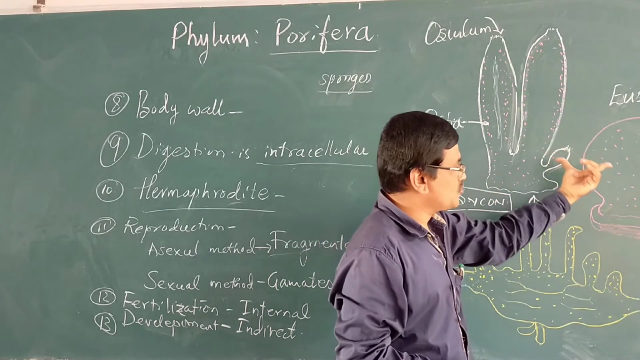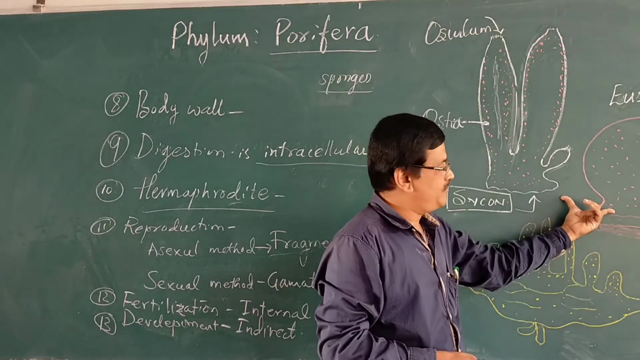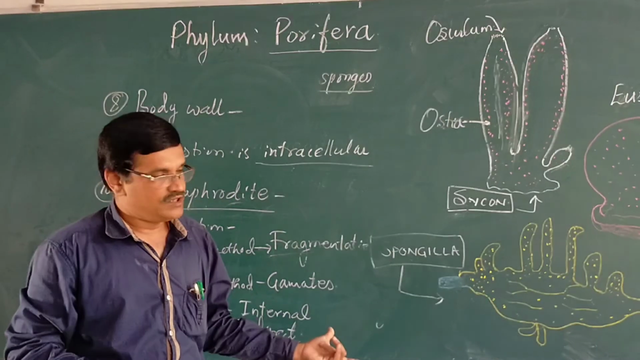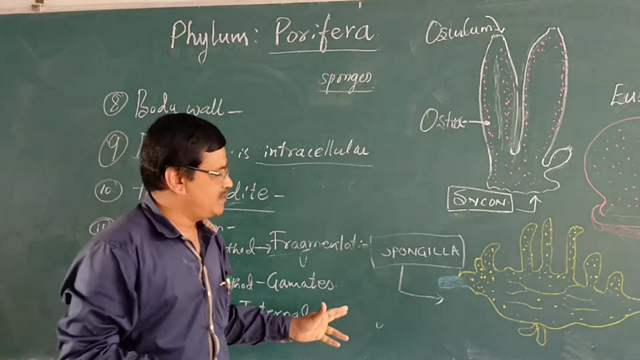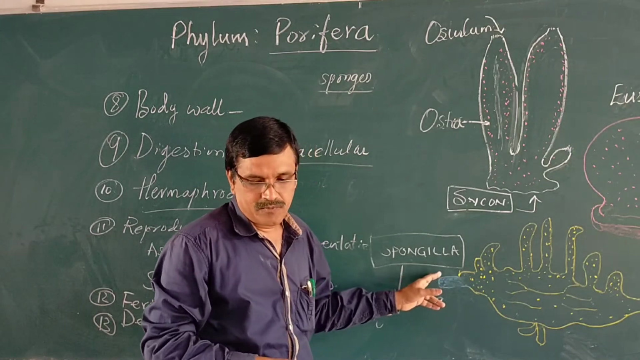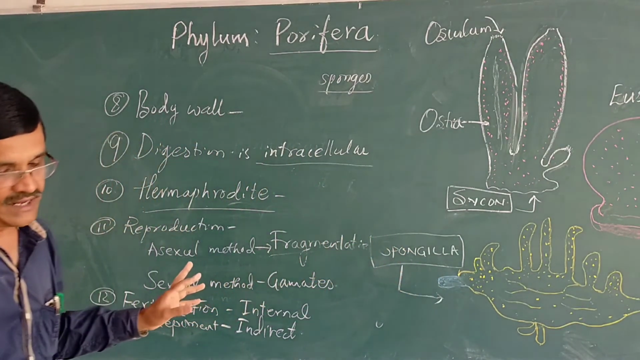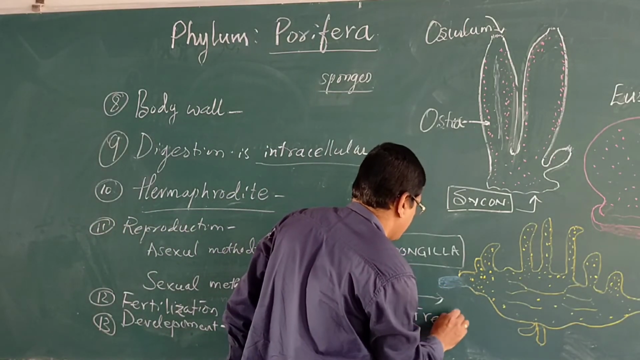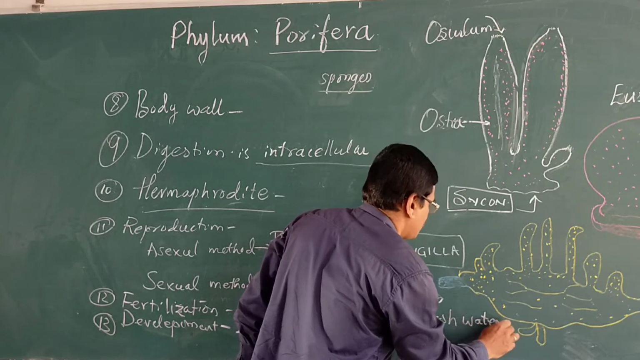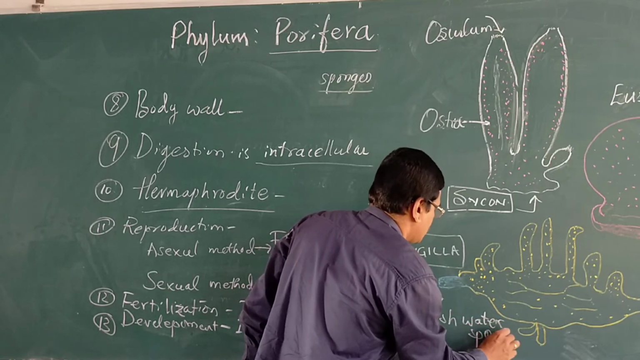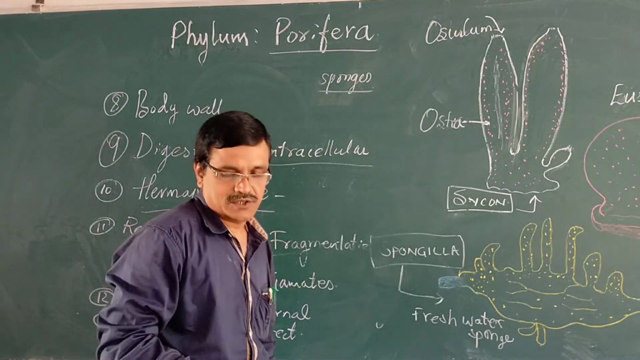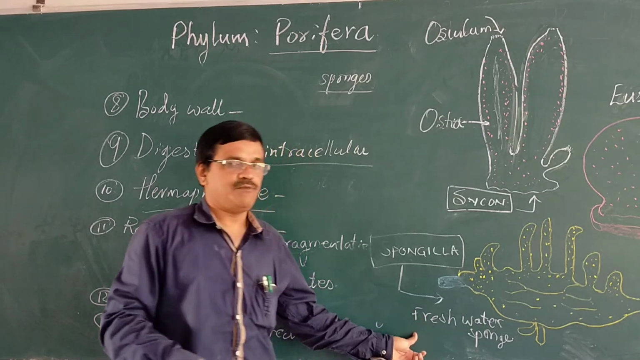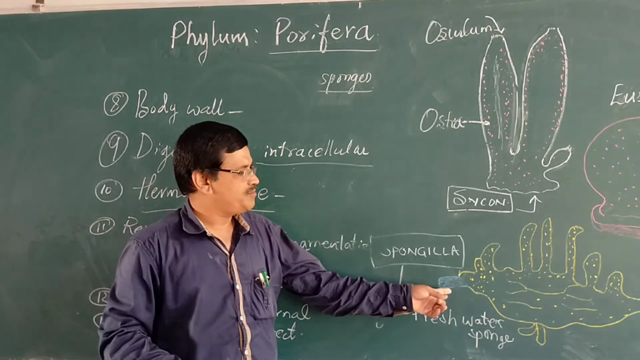Another example is Euspongia and Spongilla. These are the three examples that I have given. Remember, Spongilla is commonly known as freshwater sponge, because its habitat is fresh water. It is found in fresh water.